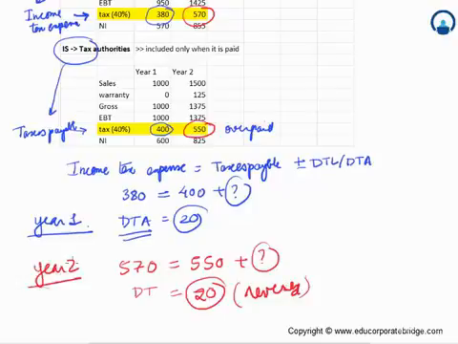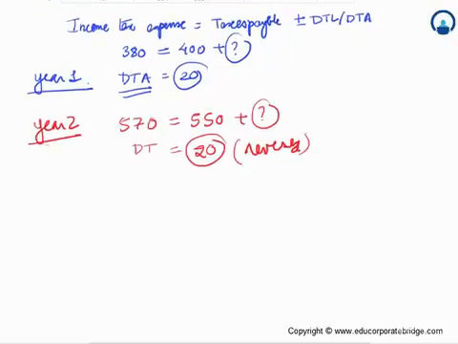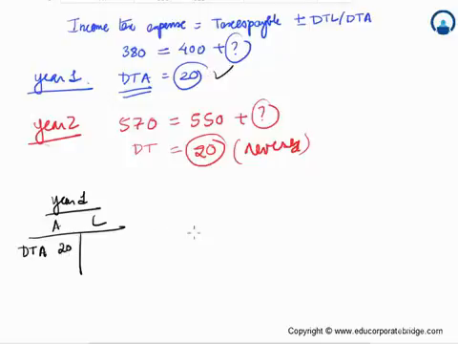So how this is actually shown on the balance sheet, let's look at that. So here we have the balance sheet of year 1 divided into assets and liabilities. On the asset side you will find that this is DTA, deferred tax asset. This is written to an extent of 20 here.